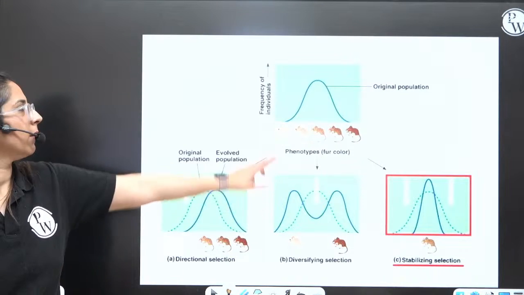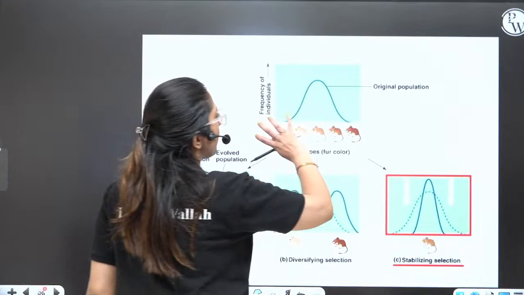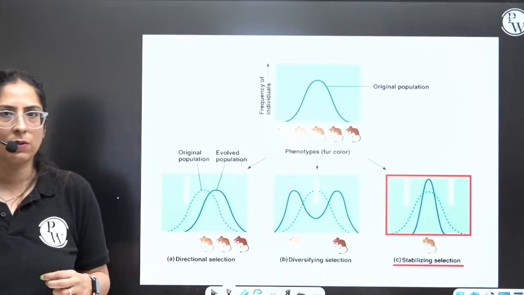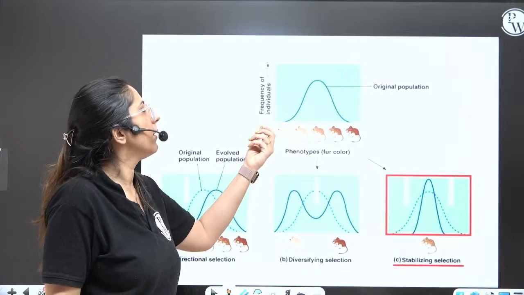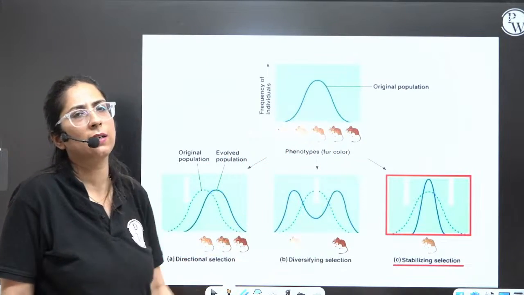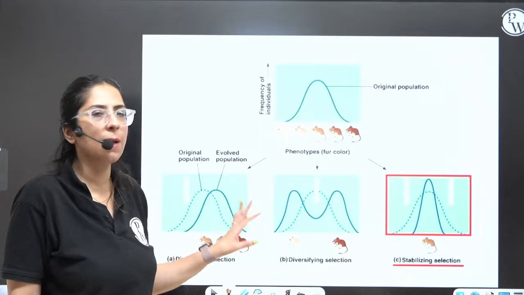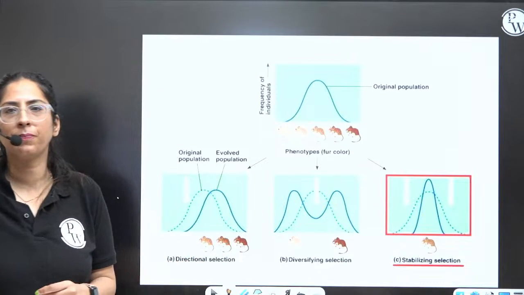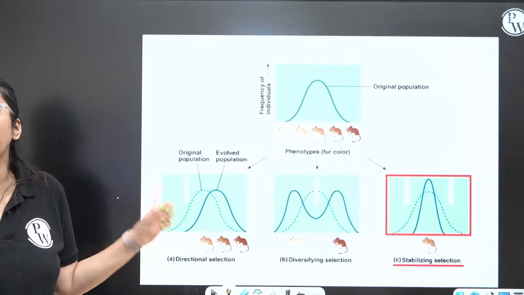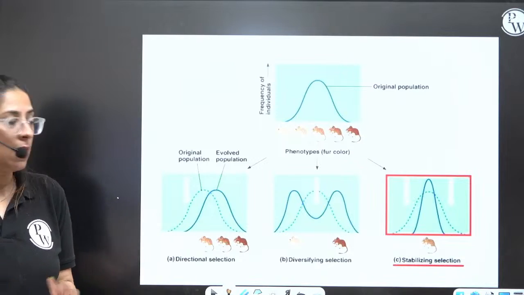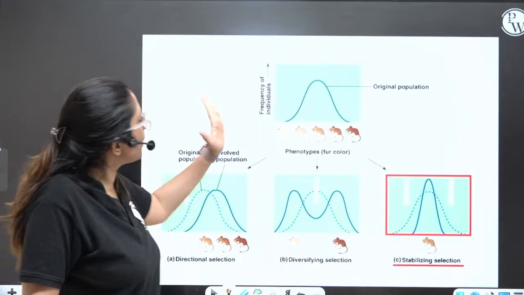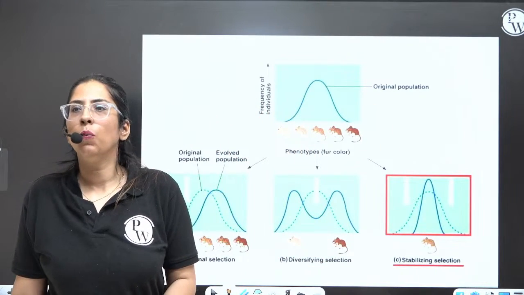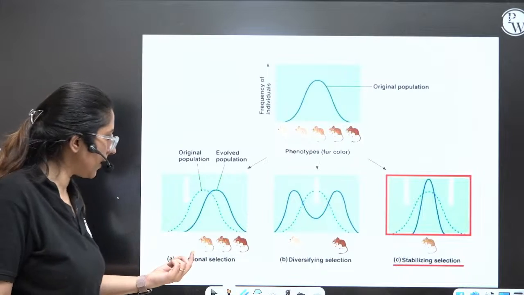Clear? So let's have a look. Here this is a population of rats. Here you can see the albino rats are there. The dark coat color rats are also there. So this was the original population. The light color was also there, and the dark colored were also there. Now suppose only the dark colored are selected by nature. One of the very important concepts here is antibiotic resistance. That is termed directional selection. That means evolution is occurring in only one direction. One directional evolution is occurring. So that is directional selection.